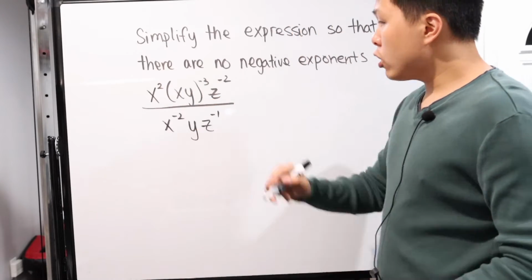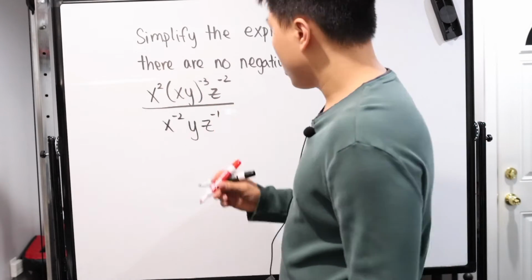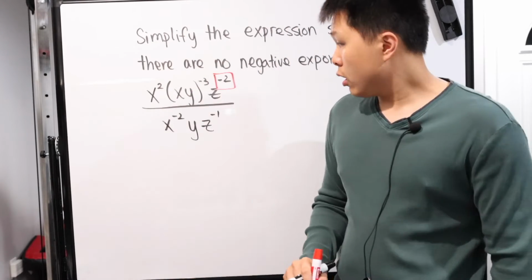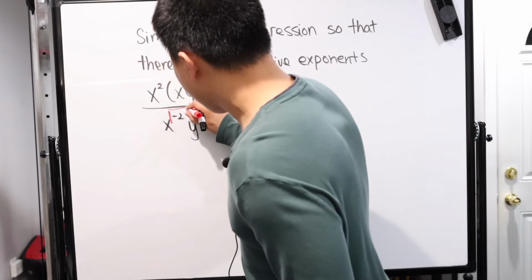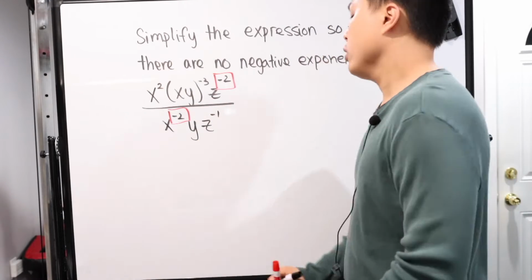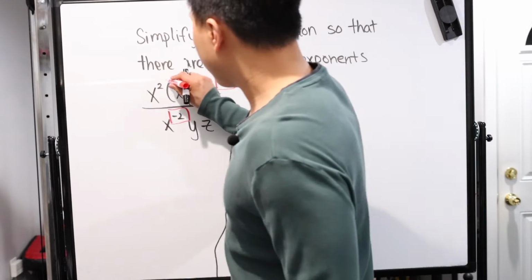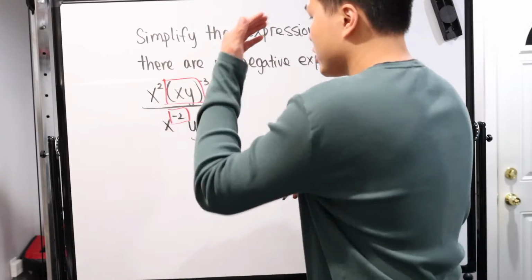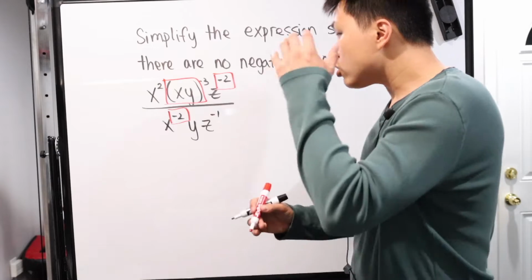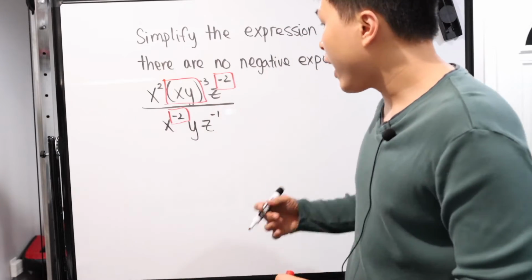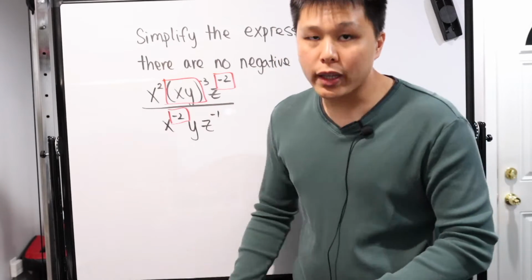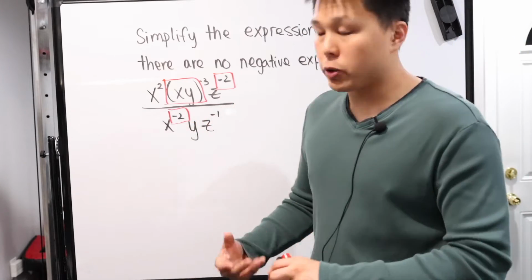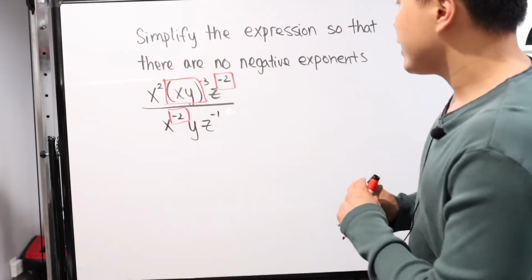So for example, if we're looking at this, some of the main things we can focus on is negative exponents, right? Do I know what a negative exponent means? Do I know what happens when there are negative exponents in the denominator of an expression? Do we know what happens when there are exponents with parentheses? And then exponents with the same base, exponents with different bases, right? There are a lot of smaller components that we have to focus on. How do we deal with them? How do we combine them? How do we basically get rid of these negative exponents, right? So the idea, well, let's just write it down so you guys can see it.